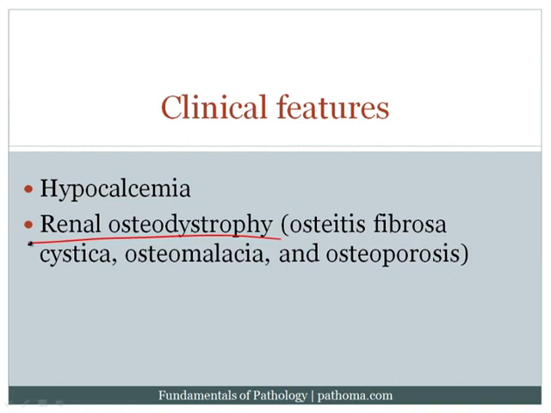And finally, they can develop osteoporosis. And that's when you leach calcium from the bone slowly over time. Now, the reason why they get osteoporosis is because they have a metabolic acidosis. And one of the buffering systems for acidosis is to buffer it against the bone. When you buffer it against the bone, that leaches calcium from the bone, and the slow leaching of calcium from the bone over time would then result in osteoporosis or porotic bone.